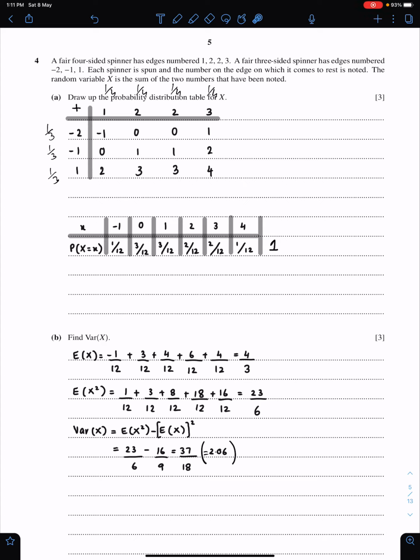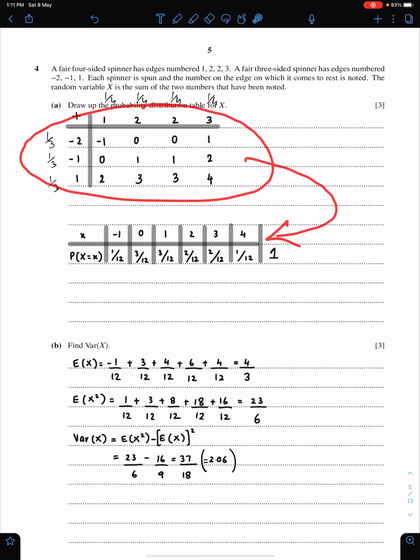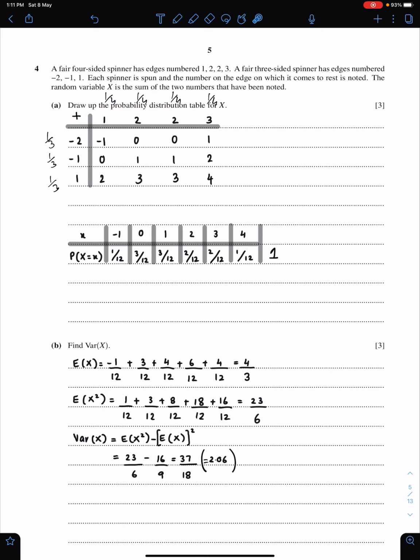You can give your answer in any form, fractional form or decimal form. But if you are giving your answer in decimal, then it must be up to 3 significant figures. See, this possibility diagram is very helpful to construct this probability distribution.